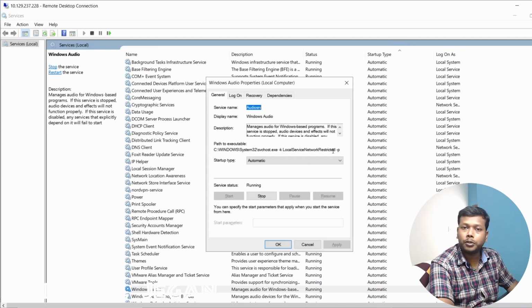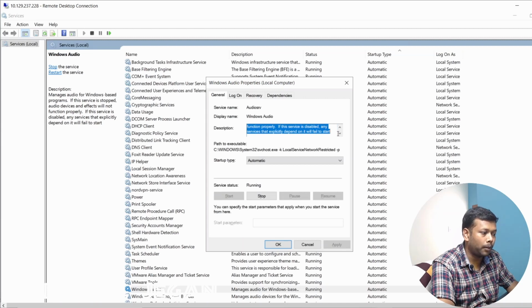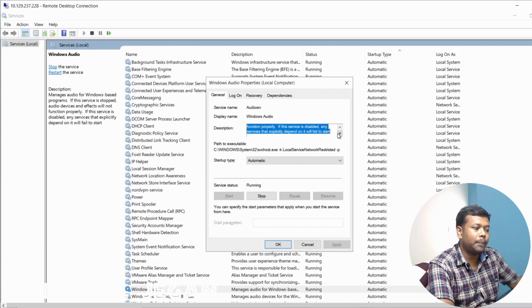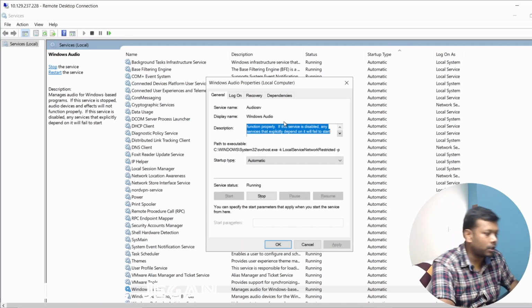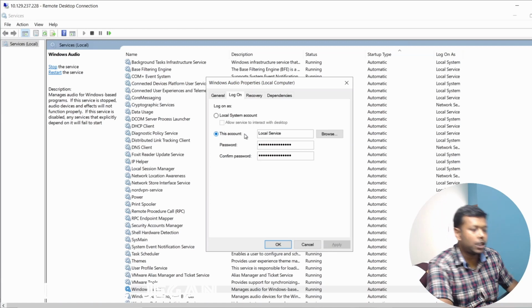You will be able to see what the description is: manages audio for Windows based programs. If the service is stopped, audio services and effects will not function properly. If the service is disabled, any service that explicitly depends on it will fail to start. Let me check the Log On. Here I can see it works based on the local service, and there is a password.